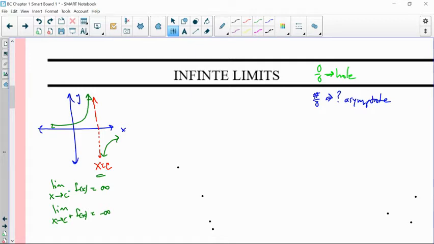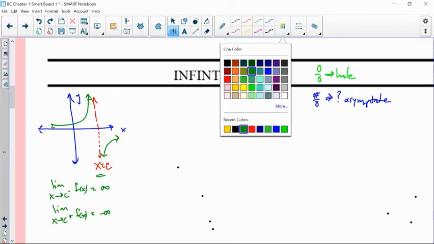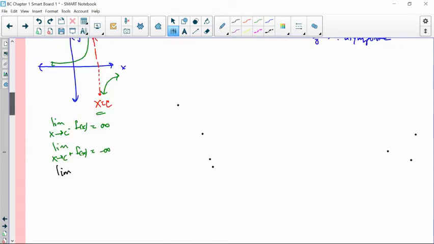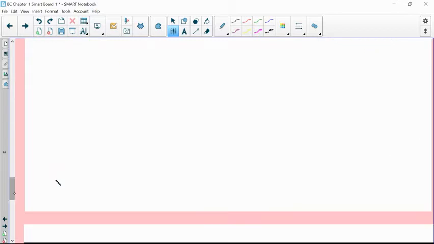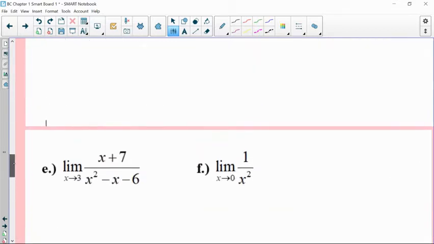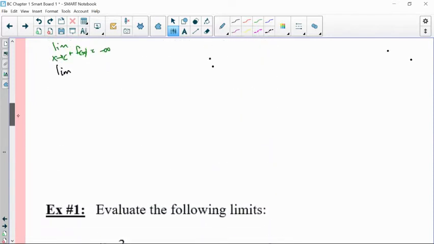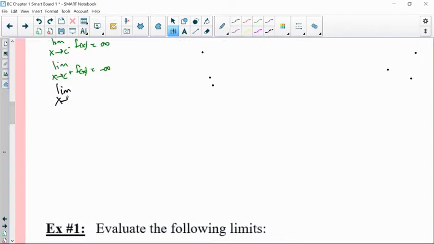So if the behavior of the asymptote is one up, one down, we would conclude that the overall limit as x approaches c of f of x from both sides does not exist.